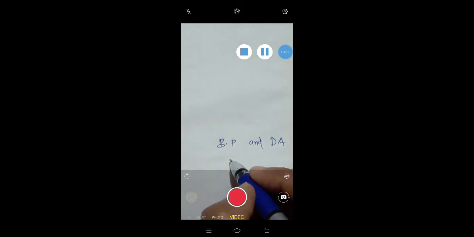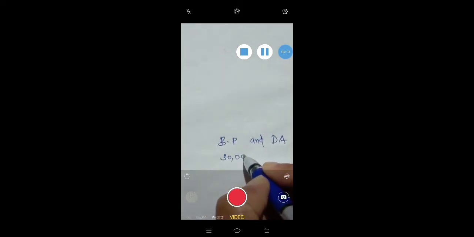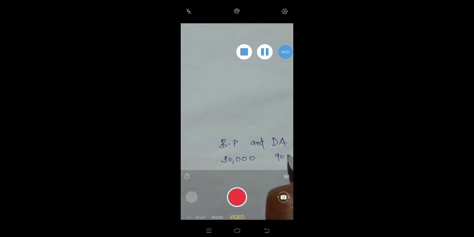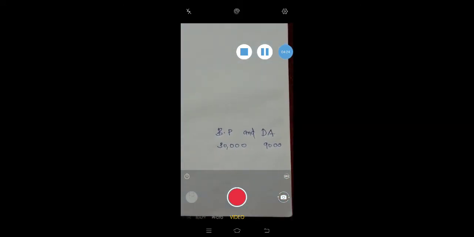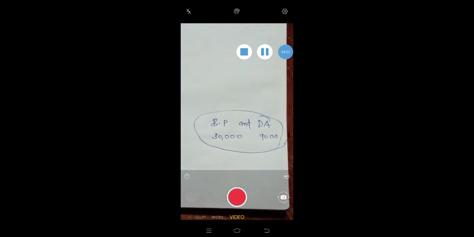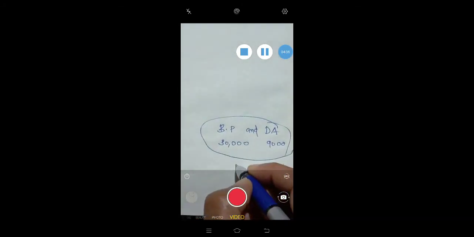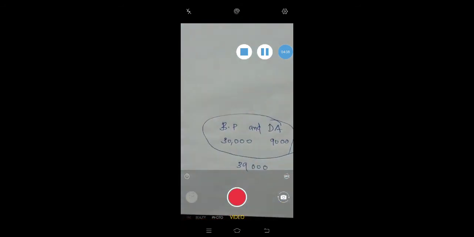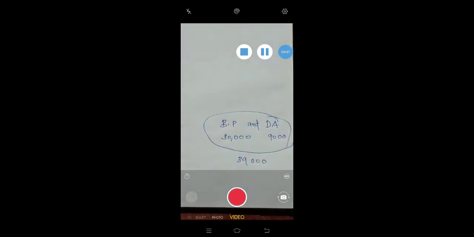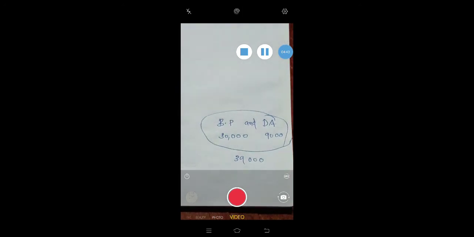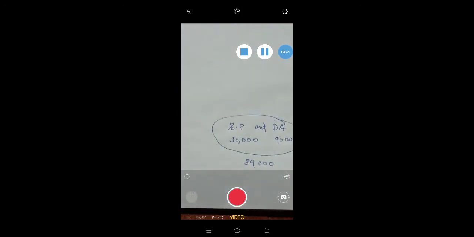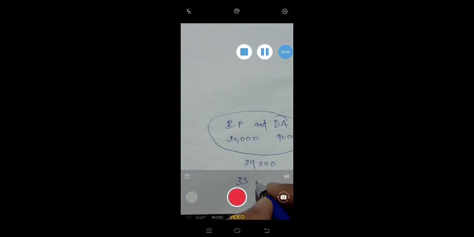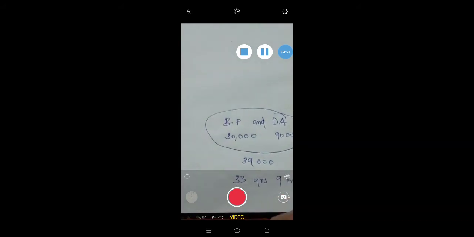Mr. X is receiving a basic pay of rupees 30,000, DA of rupees 9,000 and HRA of rupees 4,500. That is the salary last drawn by Mr. X here. We have to take the two items, basic pay and DA, as the salary for this purpose, which amounts to rupees 39,000. That is the last month salary of Mr. X that we want. Mr. X completed 33 years and 9 months.